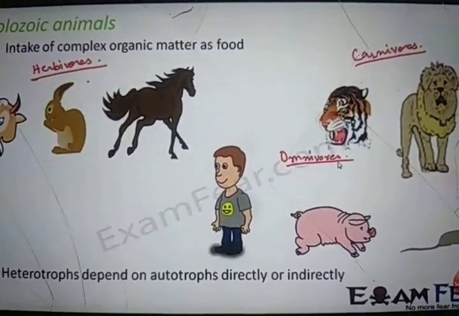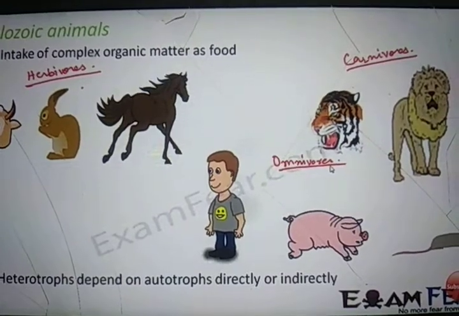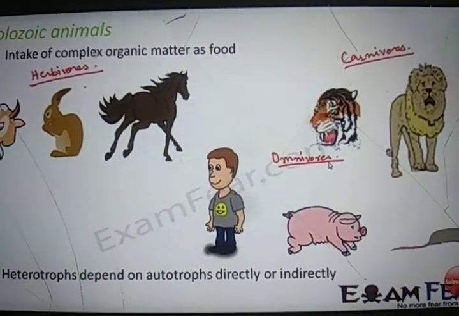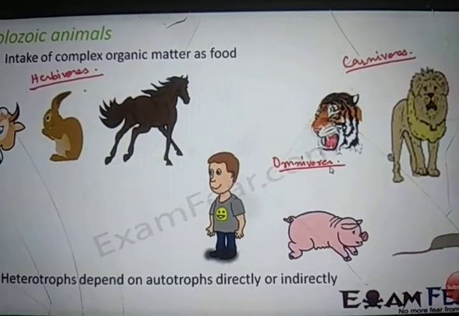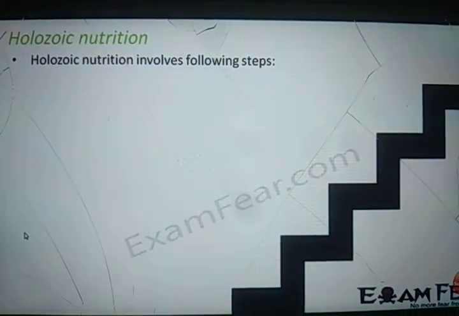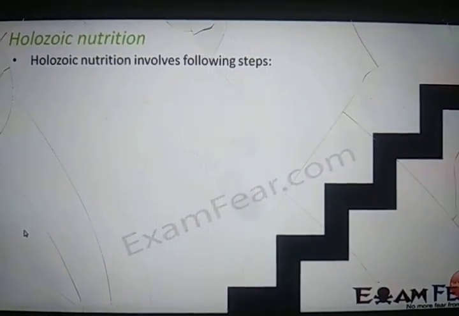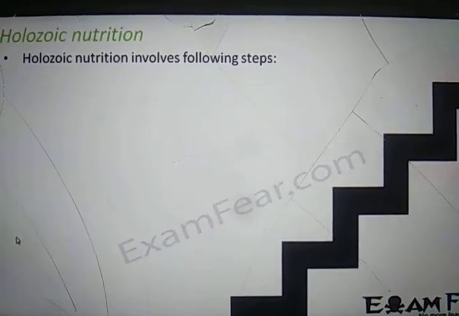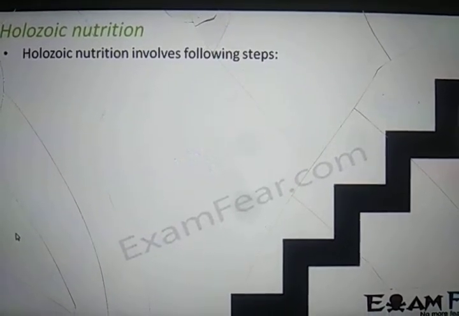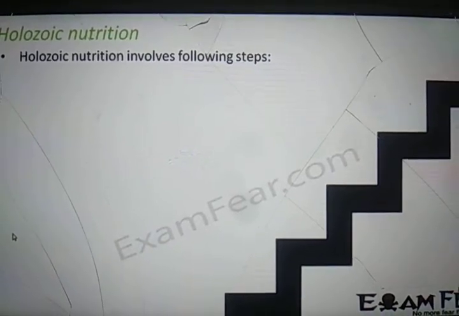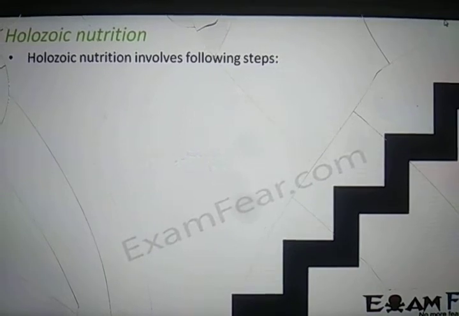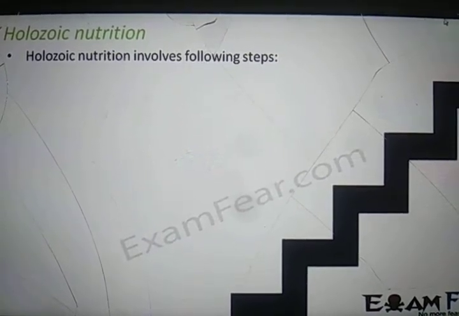So anything which is eaten by a holozoic animal, once it gets inside your body, it needs to be broken down into the simplest form, and then that simplest form will be able to provide you energy. So what happens to that complex food when it gets inside our body and how does it provide energy to our body? We are going to look at that. That is what we discuss in holozoic nutrition. This holozoic nutrition involves multiple steps. So let us look at the various steps involved in holozoic nutrition.